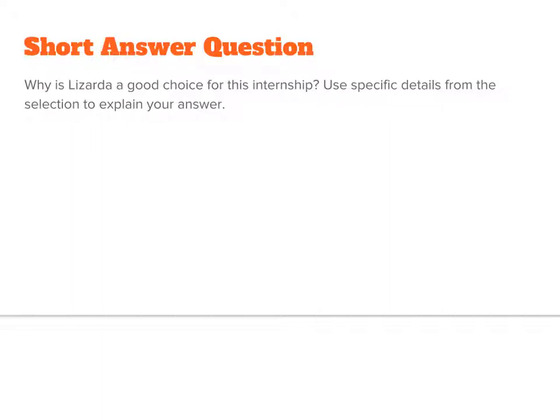Now that you've read the selection again, read the short answer question. Why is Lizarda a good choice for this internship? Use specific details from the selection to explain your answer. This is the actual question students were asked to answer after this reading. Pause the recording now and write down your answer to the question in the space provided.